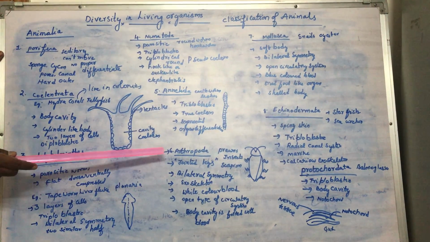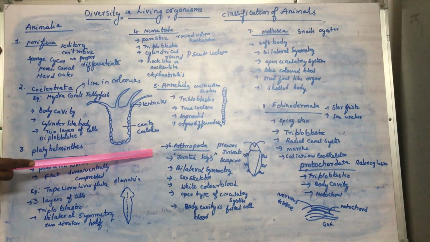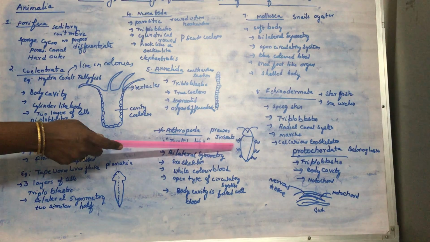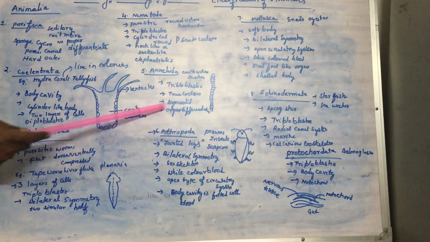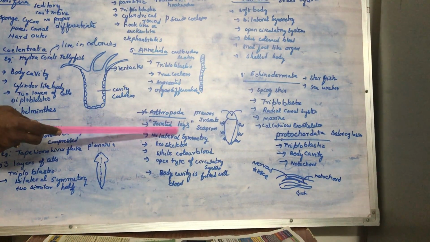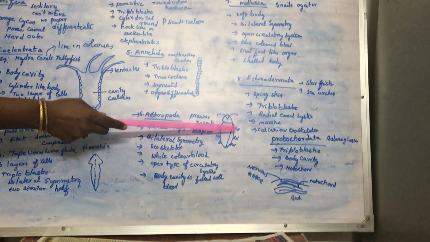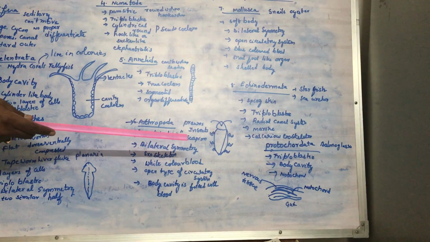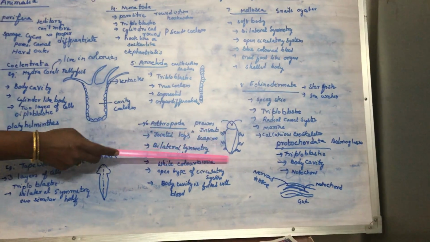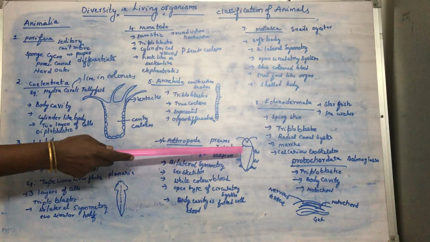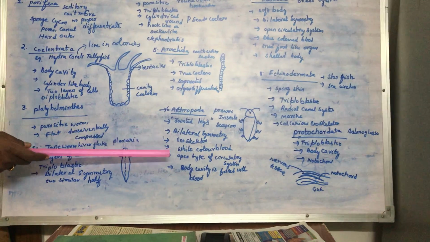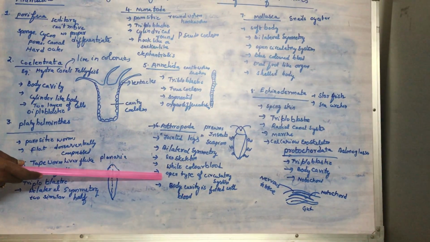The next major group is Arthropoda, the largest group, which consists of a large number of organisms. All the insects, scorpions, and prawns are included in Arthropoda. Arthro means joint, poda means legs. These animals have jointed legs, as you have seen in insects, and bilateral symmetry. That means they can be divided into 2 equal halves, and they have a skeleton outside, which is called exoskeleton. And they have an open type of circulatory system.